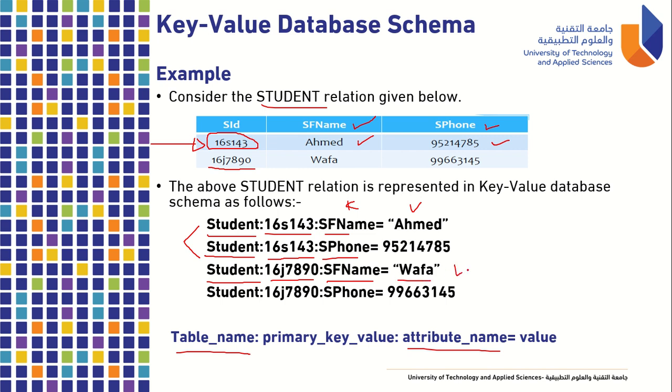So for data type, for our string or characters, we're using double quotation mark, and also for the date. Then another attribute, we have the phone. So we have student 16J7890 colon S phone equal to 9963145. So this is for WAFA. Okay, so that's how we write the key value database schema.